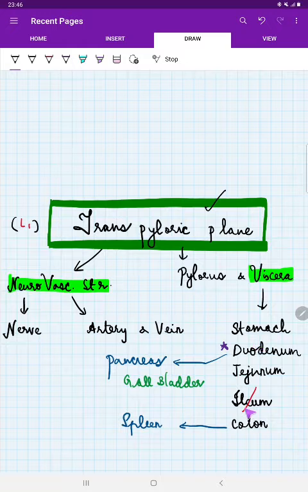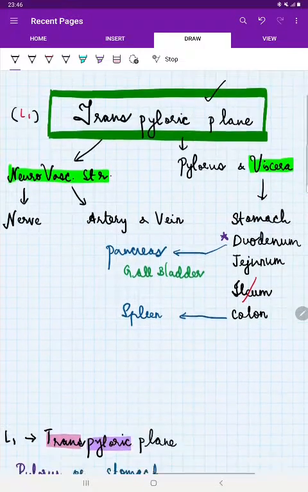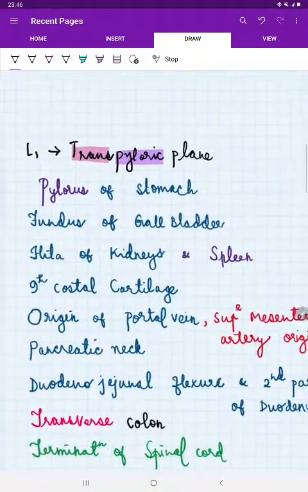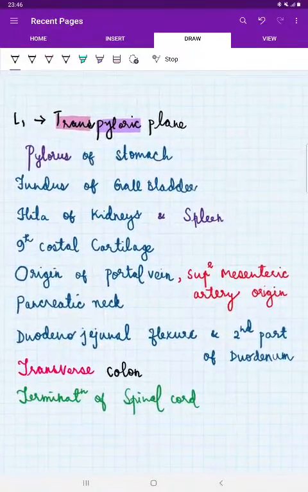So apart from all of these viscera, in the duodenum we have the second, third, and fourth part of duodenum, where you know the C shape. There we have the pancreas, and we have the gallbladder, and then we have the spleen, which is relating to the stomach to the more left side. So these are all the viscera we need to understand in relation to the transpyloric plane. So have that in mind and let us discuss what are the things present at the L1 plane.